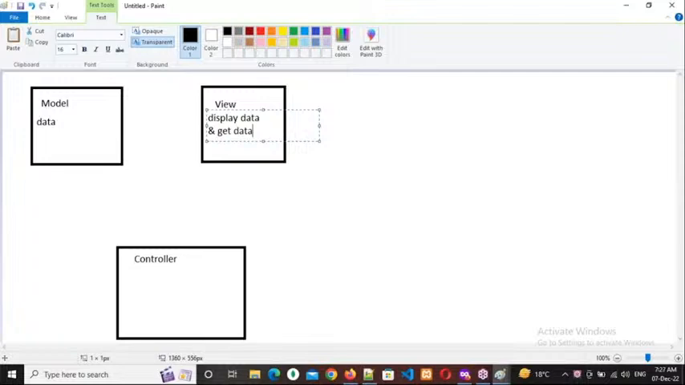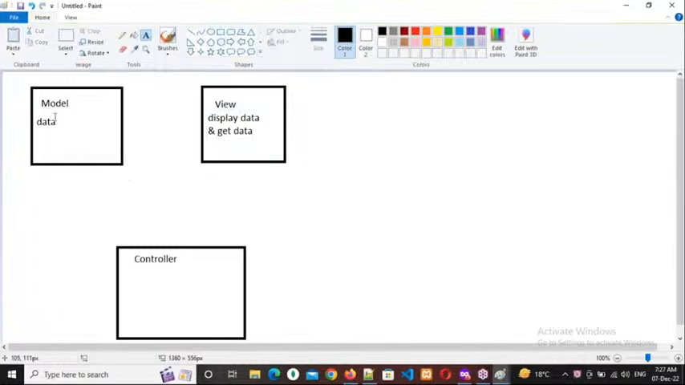Right. So whatever the data I have, I want to display that data, and whatever data I want from the user, I want to get that from the user. So what is the purpose of the view? How can I display the data? By using the view only. How can I retrieve the data from the user? By using the view only. So the purpose of the view is to display data and get data from the user. Okay, right. Actually, where is data available? In the model.